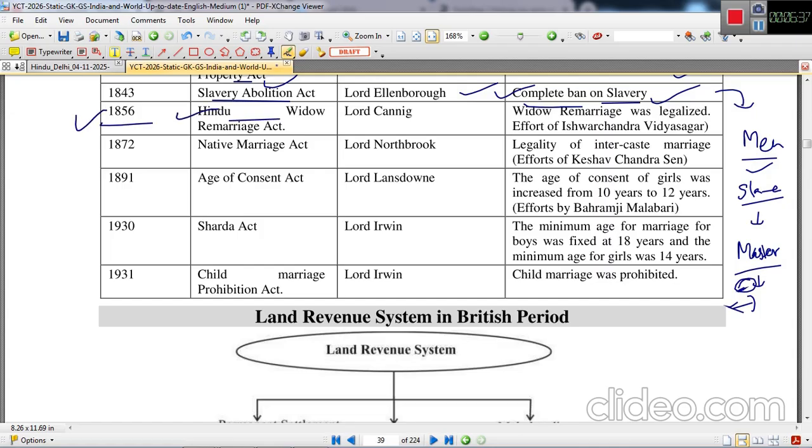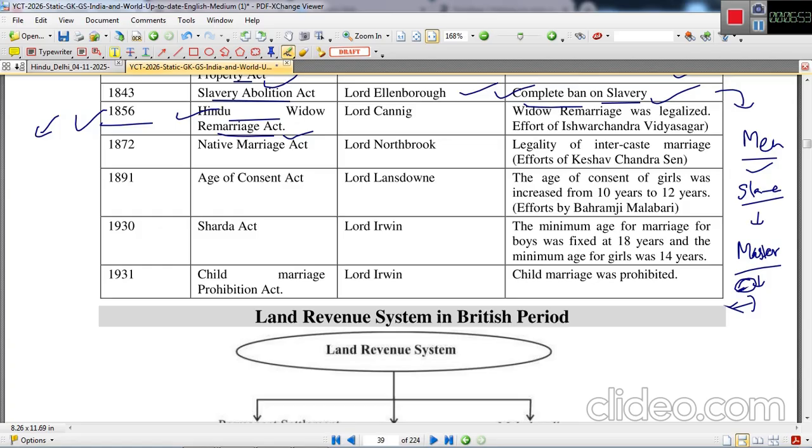1856, the Hindu Widow Remarriage Act was passed. Earlier in our society, widow remarriages were not permitted, and this was considered a very heinous crime.